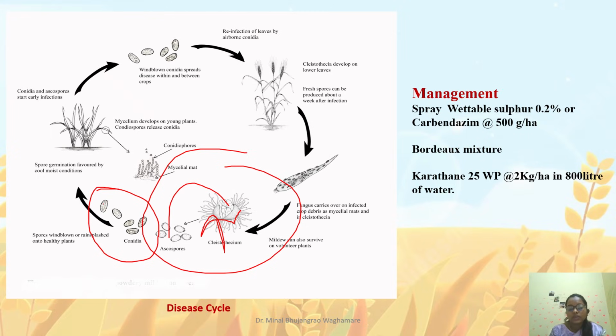So, the sexual life cycle continues in favorable conditions, and when unfavorable conditions are there, the asexual life cycle continues and helps in the secondary spread of this disease.